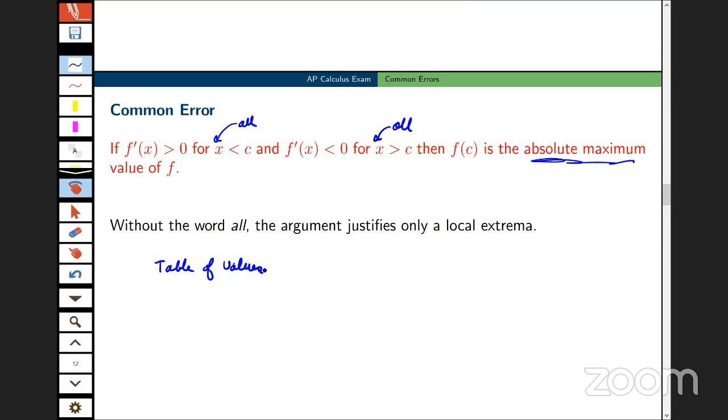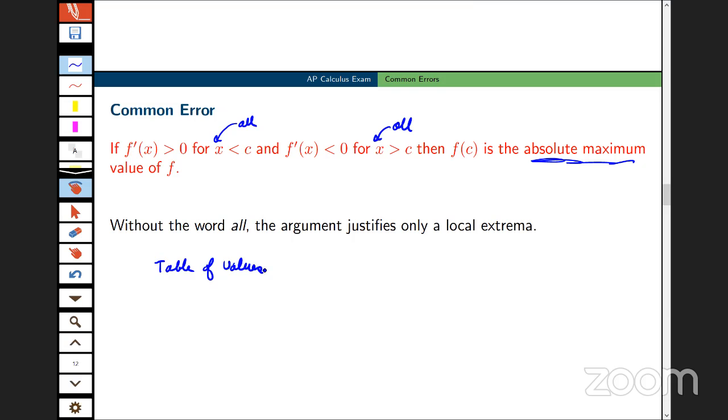For my money, that's a very prescriptive way to solve this kind of problem, and it's the way that I recommend students solve these kinds of problems on the exam. Now, you're right, there is a little bit of a drawback. The table of values is the justification for the extreme value. But anything you write in that table must be correct.